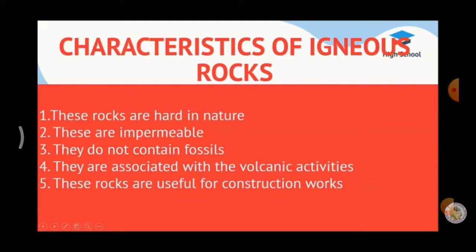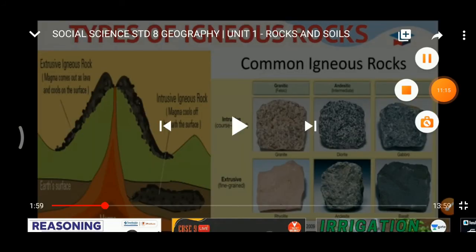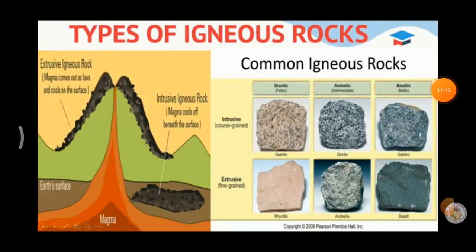So, characteristics of igneous rocks. These rocks are hard in nature, impermeable and do not contain fossils, associated with volcanic activities, useful for construction works. There are two types of igneous rocks: extrusive igneous rocks and intrusive igneous rocks.